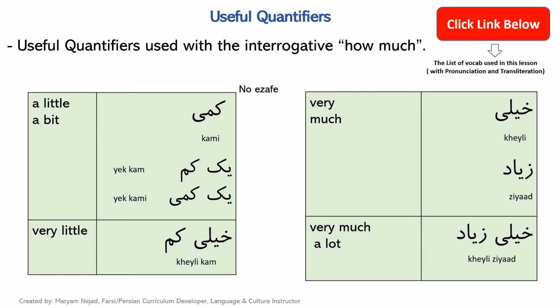When it comes to the interrogative how much, again, which is چقدر, there are useful quantifiers that you need to know. The first one is خیلی, which means very or much, or زیاد means the same thing. Next one is خیلی زیاد, which means very much or a lot. Next on the left side is کمی, which means either a little bit or a bit. Or یکم. We also say یک کمی as well. And then خیلی کم, which means very little.